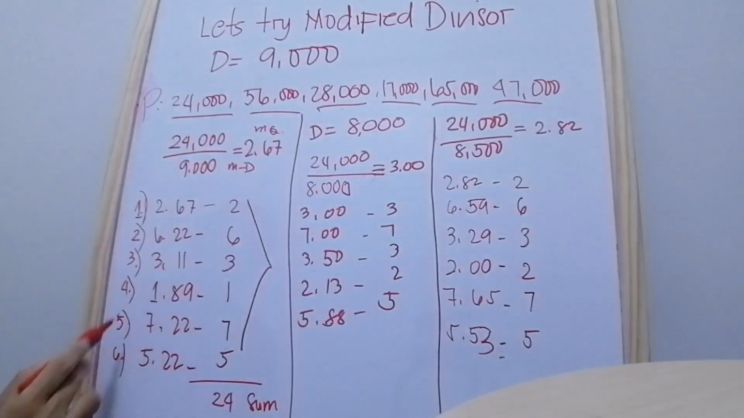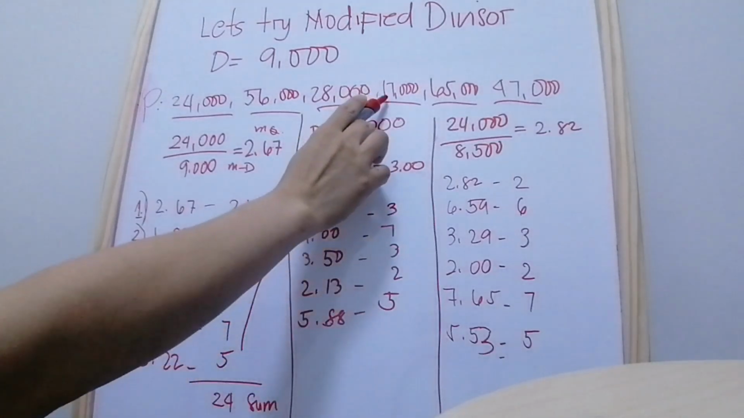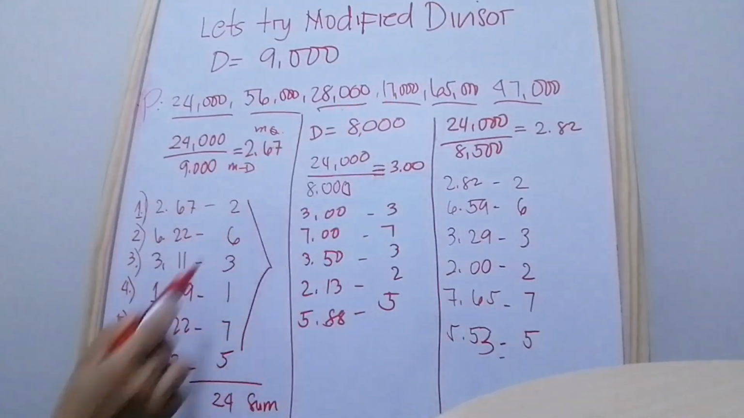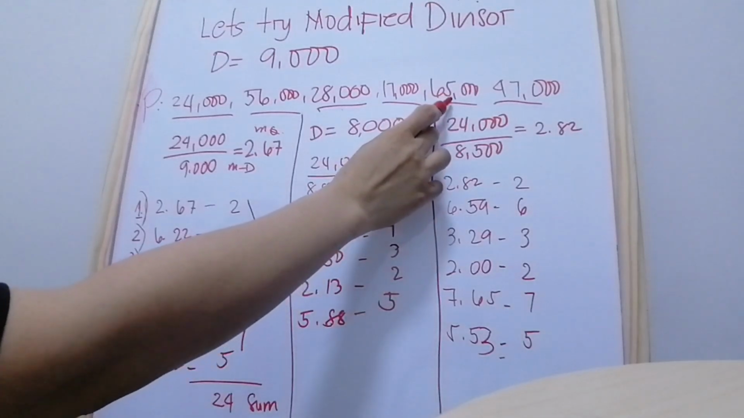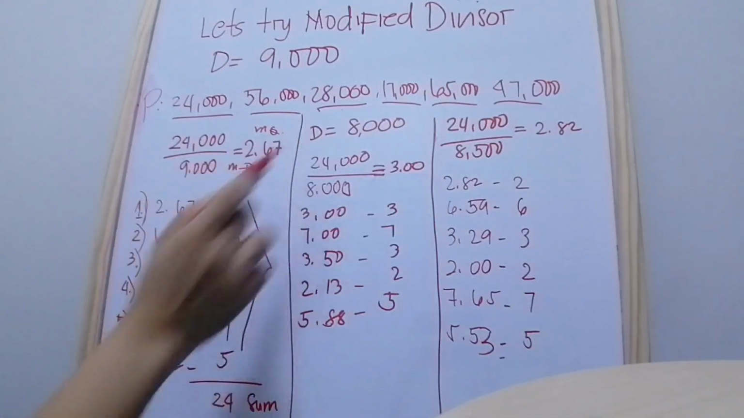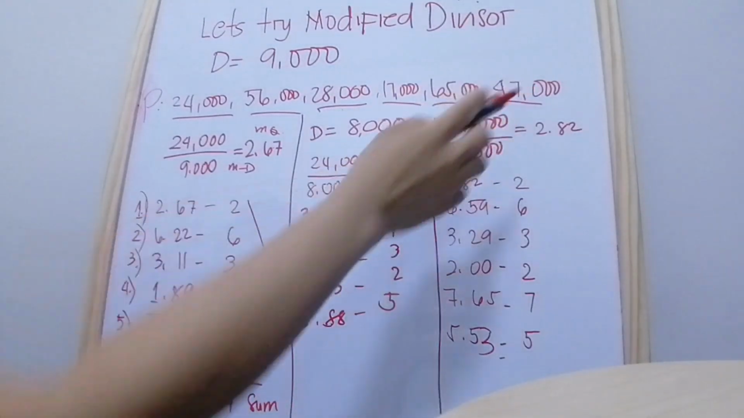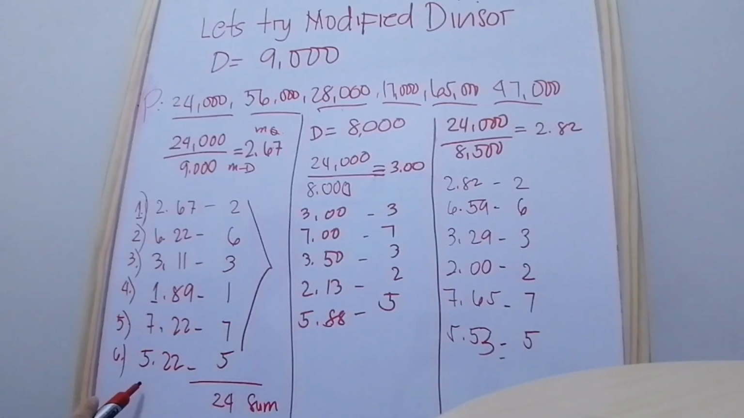28,000 divided by 9,000 is equal to 3.11. 17,000 divided by 9,000 is equal to 1.89. 65,000 divided by 9,000 is equal to 7.22. 47,000 divided by 9,000 is equal to 5.22.